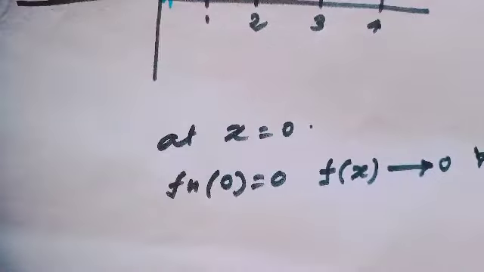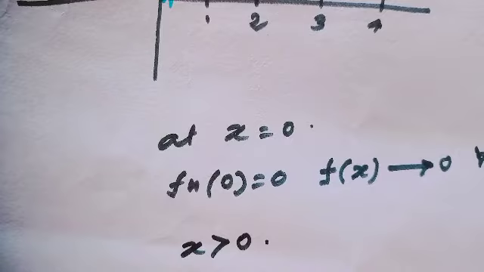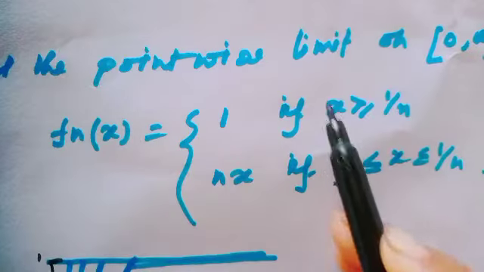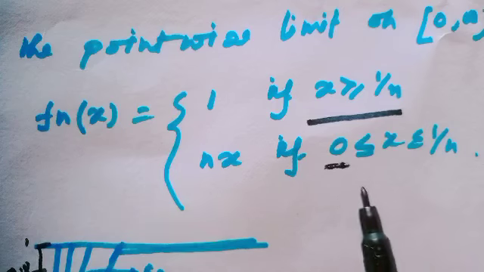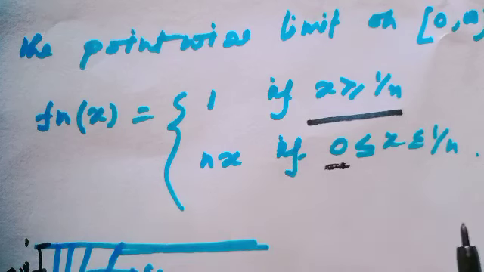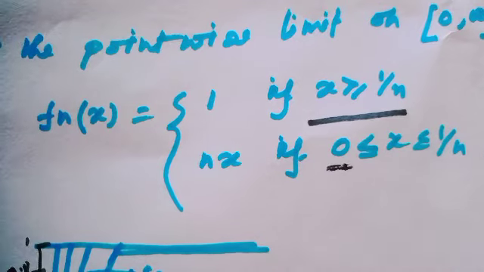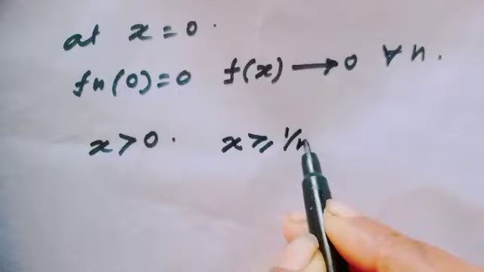Okay, and for x greater than 0, two conditions will be applicable: if x is greater than or equal to 1 over n, and the other condition, if x is less than or equal to 1 over n. At first consider x greater than or equal to 1 over n.